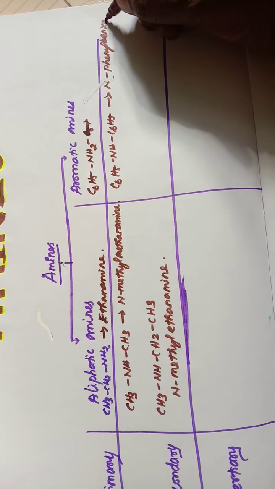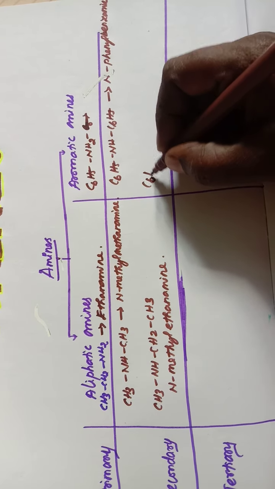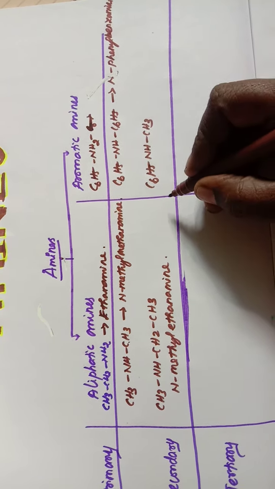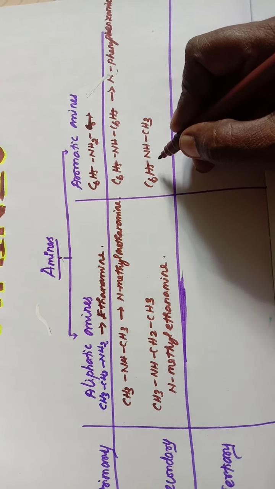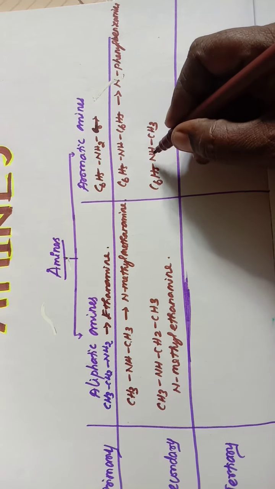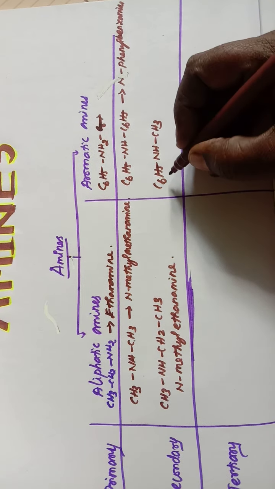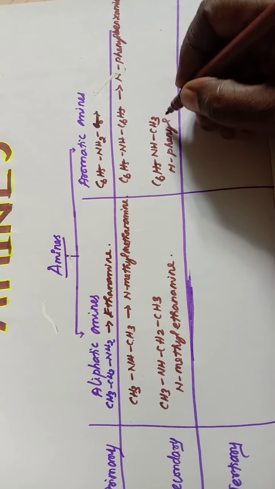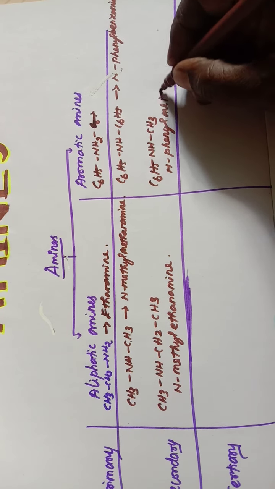One more example for secondary amine, that is C6H5NHCH3. And this is the example for aromatic secondary mixed amine, because the groups attached to the amino group are different. So name of this compound is N-phenylmethanamine.